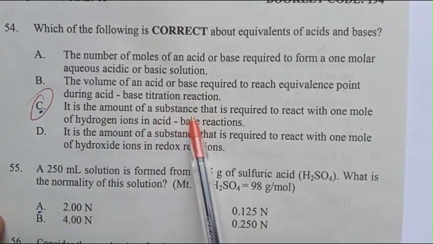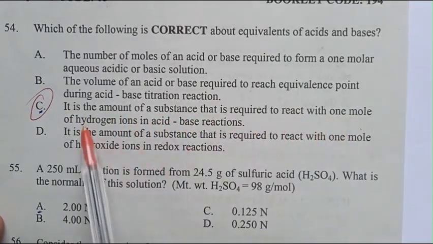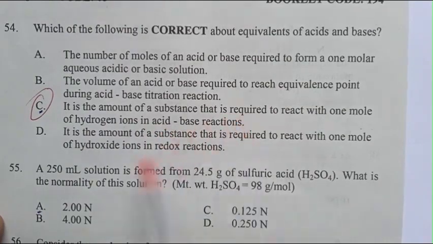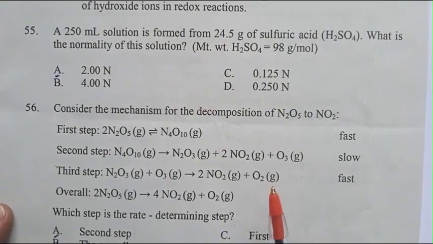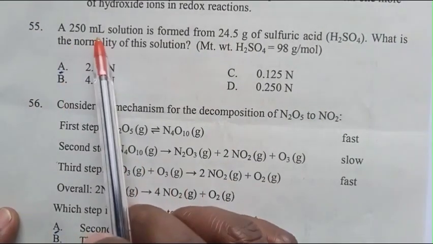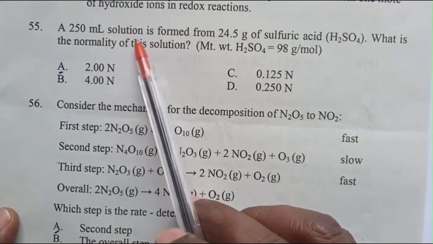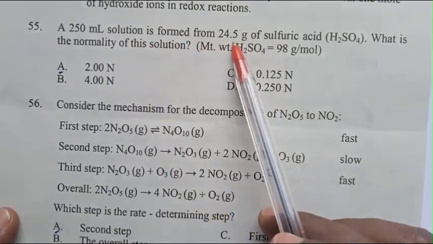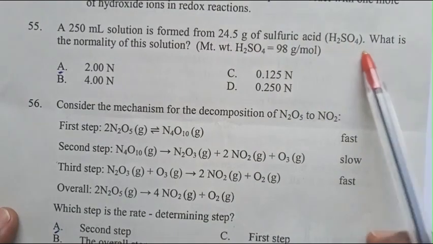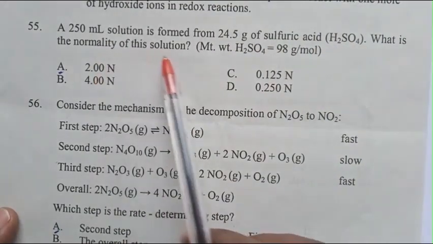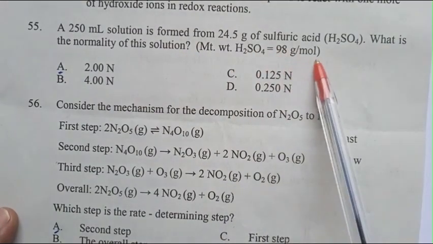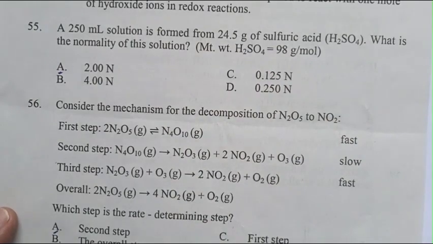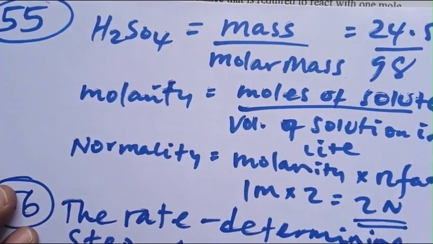It is the amount of the substance that is required to react with 1 mole of hydrogen ions in acid-base reactions, and that is the answer. Question number 55. A 250 milliliter solution is formed from 24.5 gram of sulfuric acid, H2SO4. What is the normality of this solution? H2SO4 is 98 gram per mole.